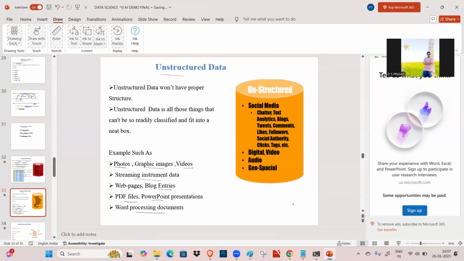So why do we need to learn about these things? In the data science and AI course, we are going to work on structured data and also on unstructured data. Okay, so that is the thing.